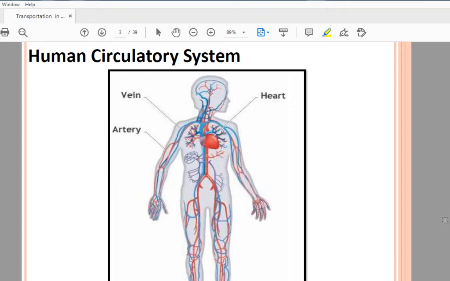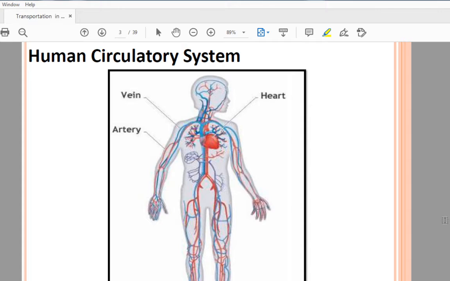It also collects carbon dioxide and other waste material from the entire body. To carry out all these tasks, the blood has to circulate in the body all the time.